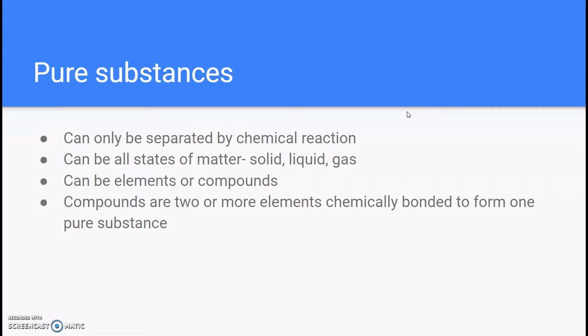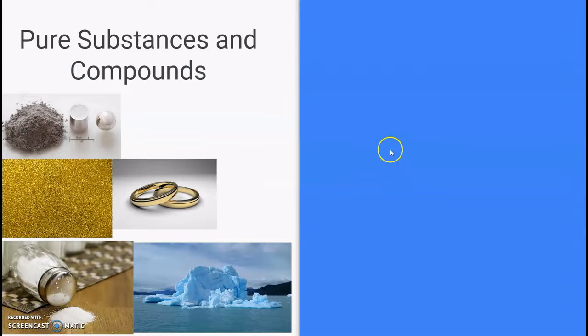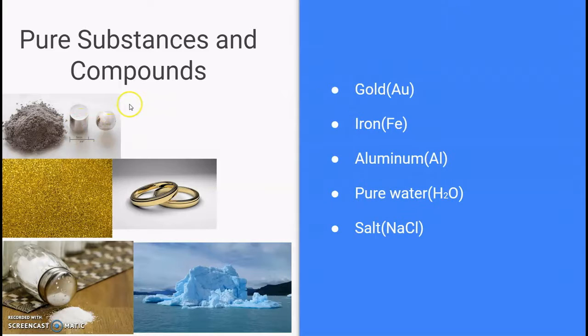And a compound is two or more elements chemically bonded to form one pure substance. So some examples here we have is this iron bar here. Physically they are a little bit different, but chemically they are the same. Whether you break these down, you always get iron. Similar to these gold rings. Physically they are different to these gold flakes, but they are the same chemically. If you were to break these down, you would still get gold.